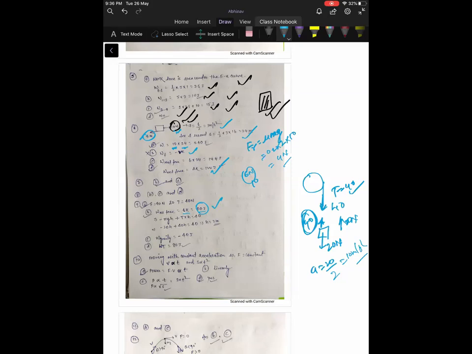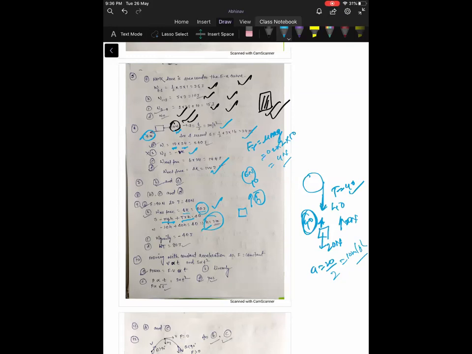Change in kinetic energy is equal to work done by all the forces. Work done by all the forces is equal to tension into h, where h is the total height ascended by the body, and minus mgh is the work done by gravity. Why minus? Because the body is moving up. So mgh plus T into h is equal to 40. Just calculating, you will get h equal to 2 meters. So it is correct.